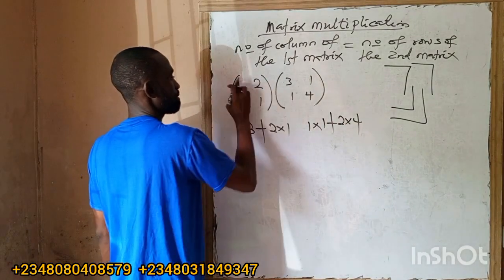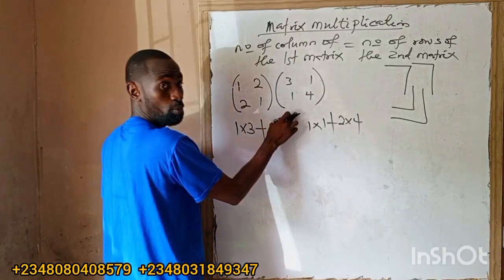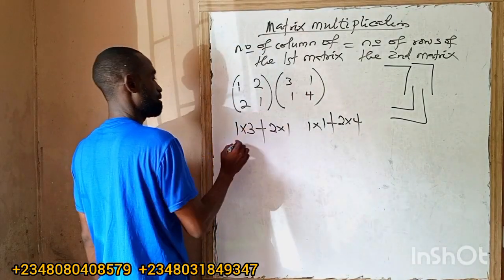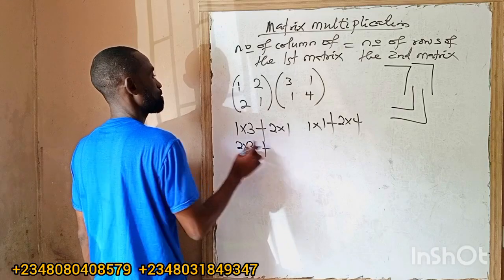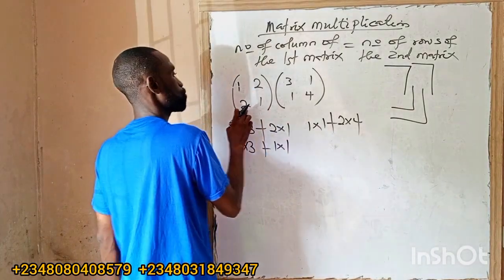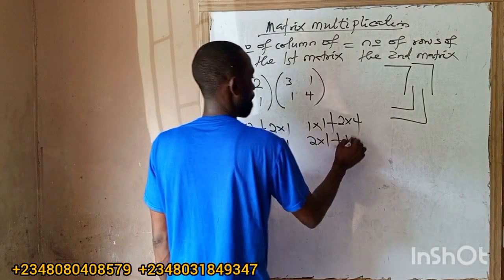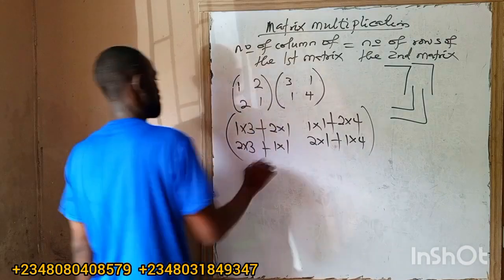Then I'm done with this and this. I'm now going to the second one. Second row, first column. So that will be 2 times 3, 2 times 3 plus 1 times 1, 1 times 1. I'll leave a space. 2 times 1, 2 times 1 plus 1 times 4. So that is that. That will apply a matrix.